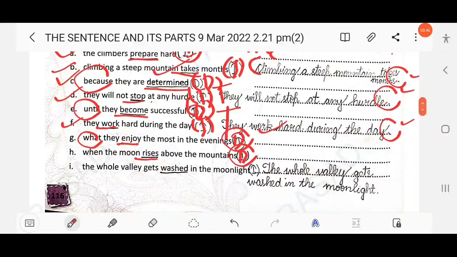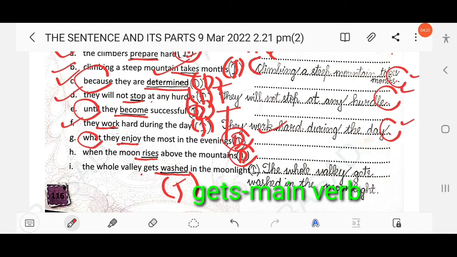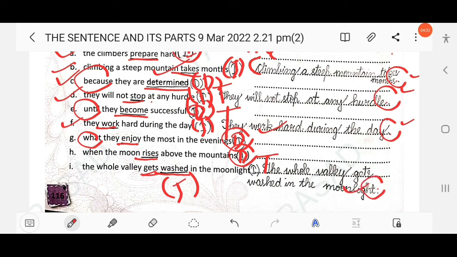The next one: the whole valley gets washed in the moonlight. So this is an independent clause, right? So here you have to mention I. Okay, so here you need to underline the verb gets, right? Gets. So this is an independent clause. So you need to punctuate the sentence. Start the sentence with the capital letter T and end the sentence with the full stop. Clear?